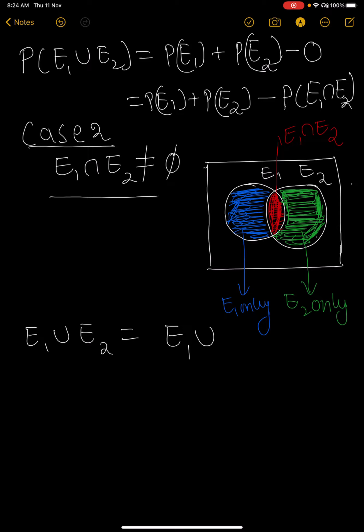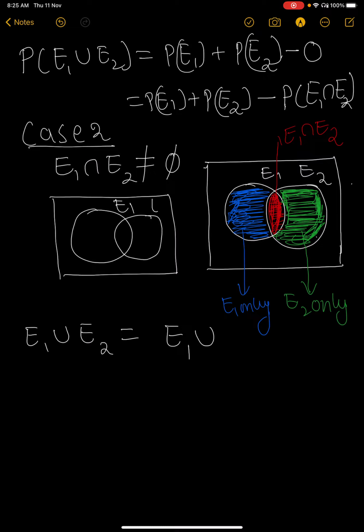That is, I will write here. Union means here this is the E1 and this is the E2. Union means you take the total. This is E1 union E2.